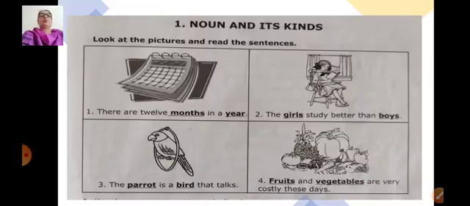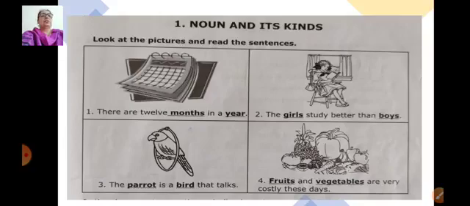So children, I am going to show you this picture which is there on page number 1 of the grammar book, noun and its kinds. Look at the pictures and read the sentences. You are going to read it aloud, at the same time observe the pictures. The first picture we can see it's a calendar.